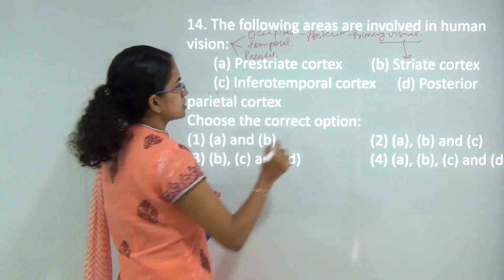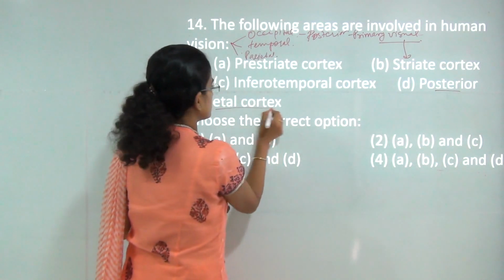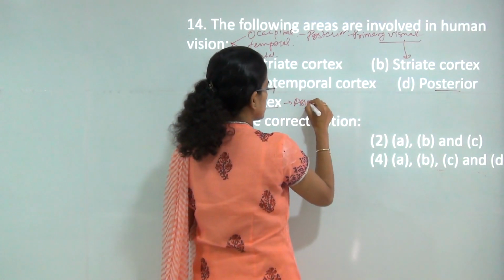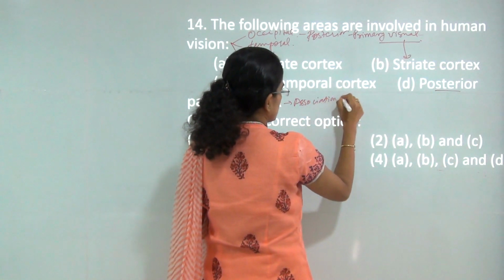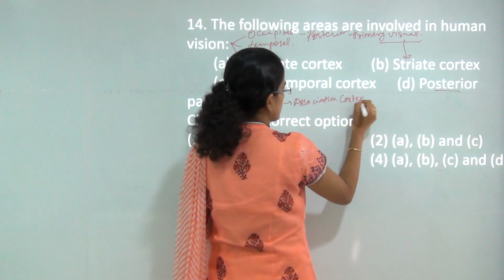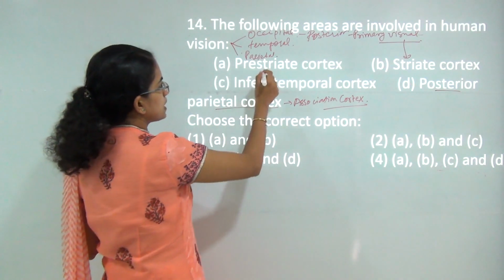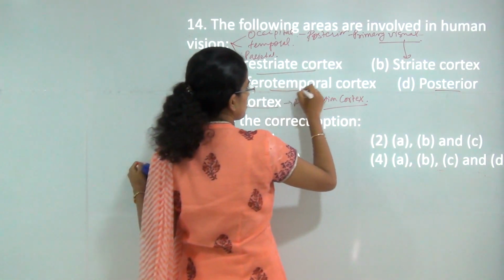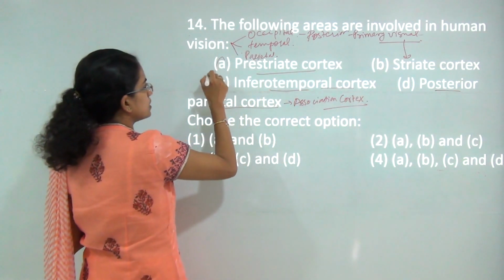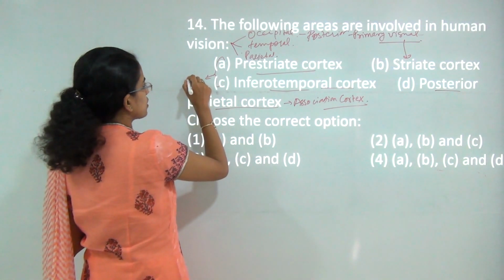The next is the posterior parietal cortex is part of the association cortex that we have covered when we have understood the various sections of the brain. And finally, pre-striate cortex and inferotemporal cortex are part of the secondary visual cortex.